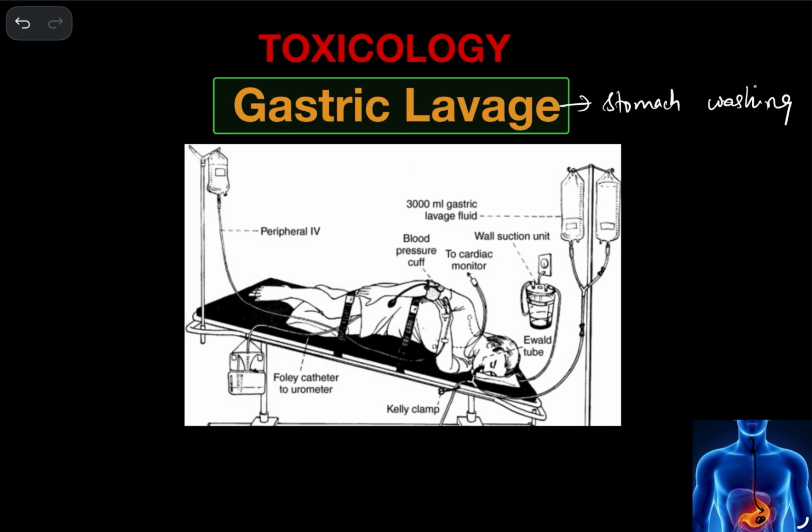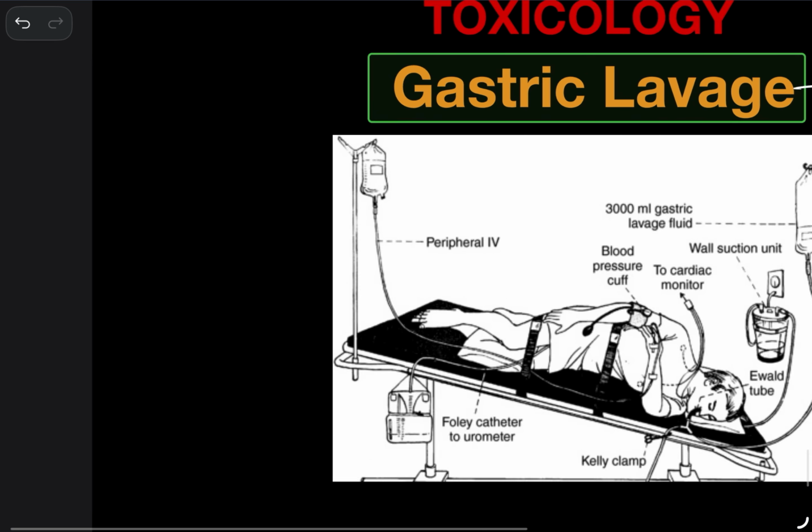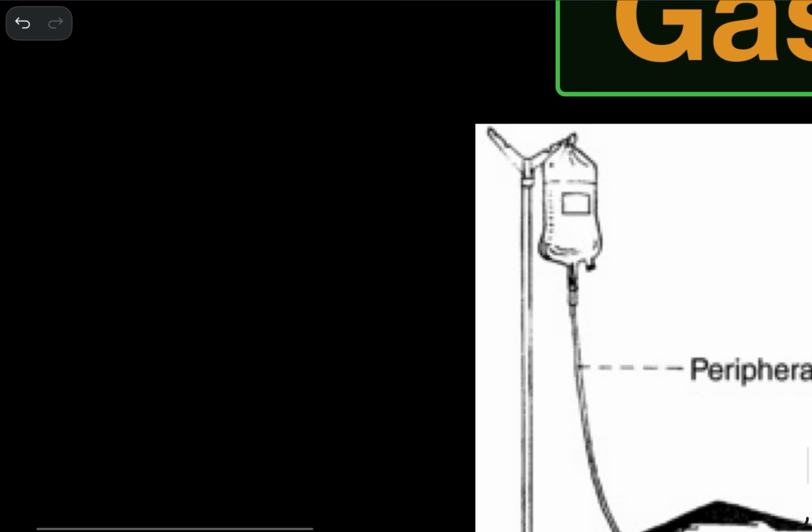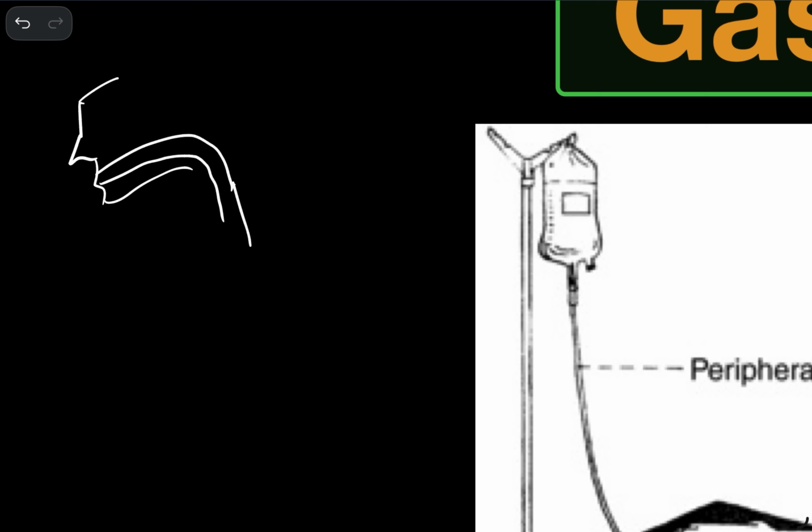Hello everyone. Welcome back. And today our topic is going to be gastric lavage, right? So gastric lavage, basically we are going to discuss it in very simple words. So how I understand gastric lavage is, for example, a person has ingested a poison through oral route. Now the poison is in his stomach, right?